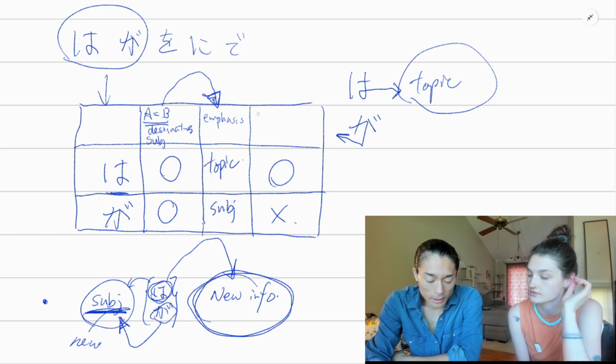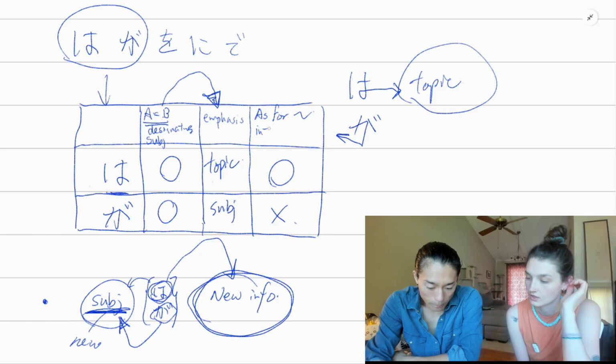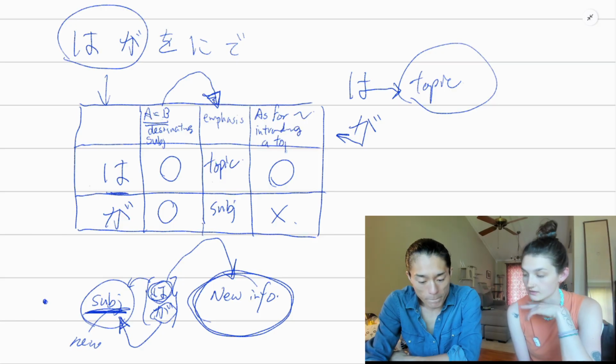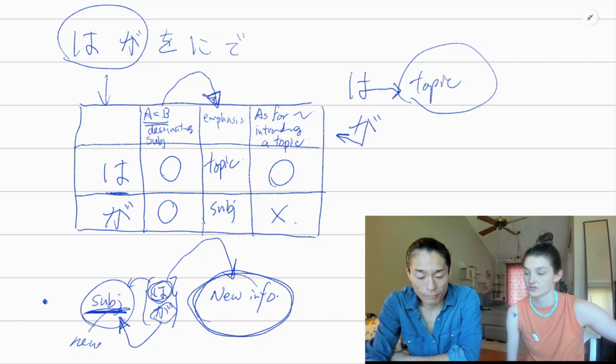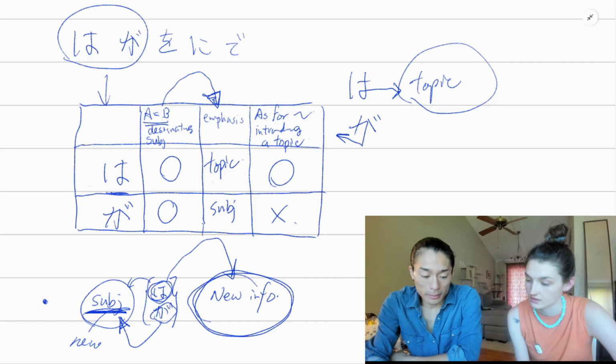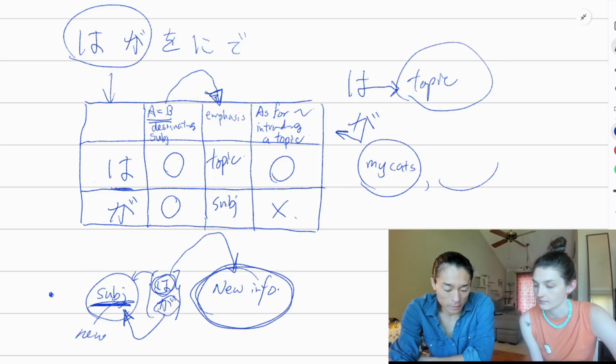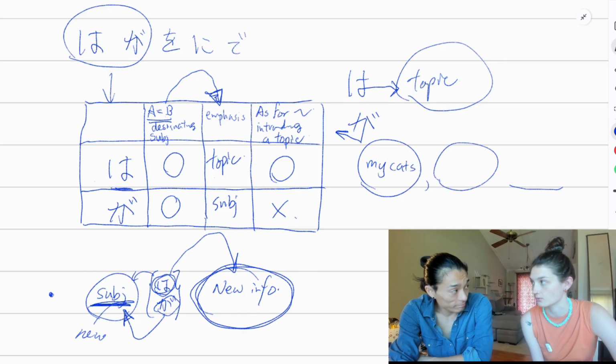Do you remember there's another function that only wa has but ga doesn't have? As in, or something like "for." As for something. Like introducing a topic. Or if you're introducing another person, which would be considered a topic, like, here's this person, they're going to talk to us about this. For example, as for my cats, they are so cute. Would you say wa after "my cats"?